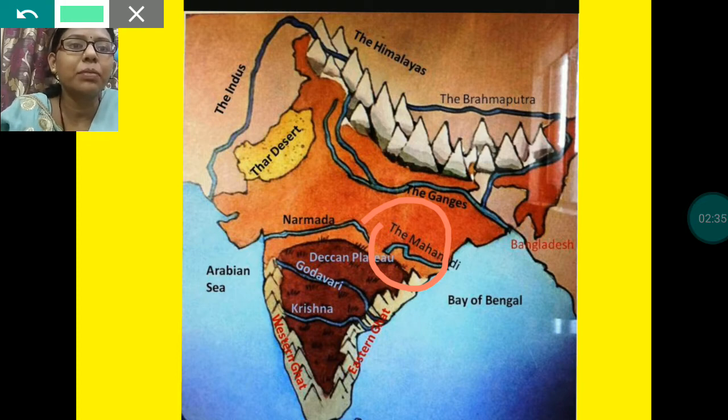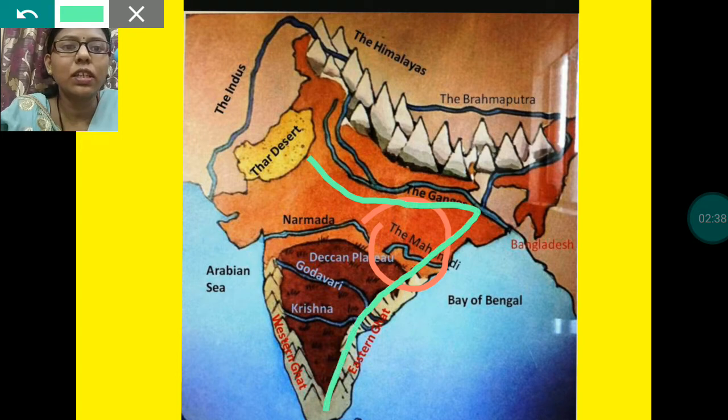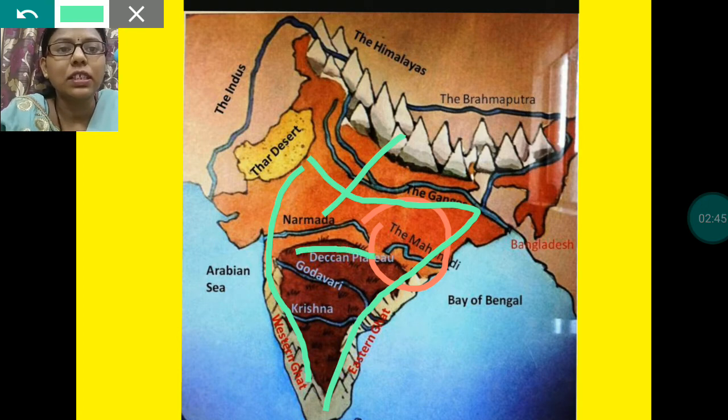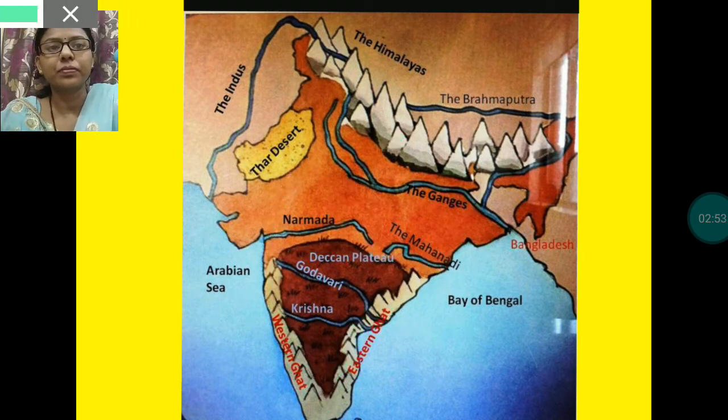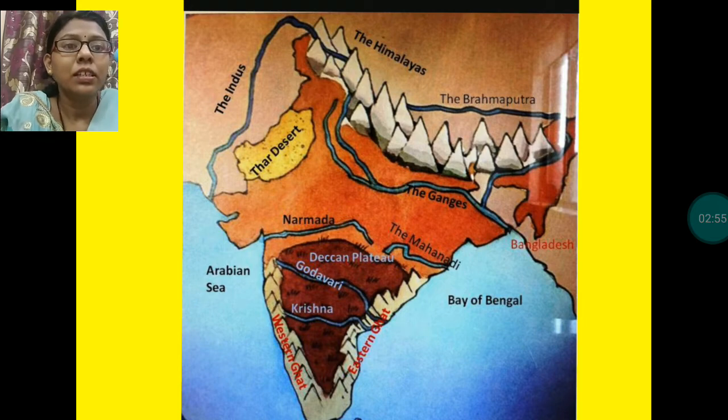This is the southern plateau area, this whole area. So it divides into two parts. This one is the Central Highlands and this part is the Deccan Plateau region, divided by river Mahanadi.